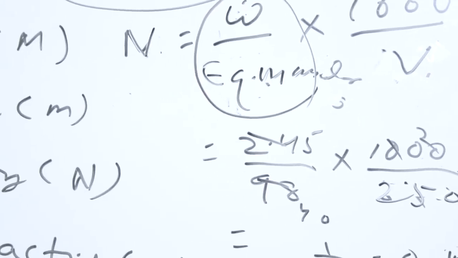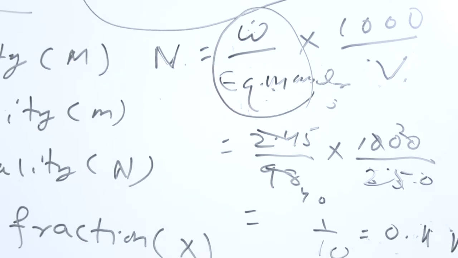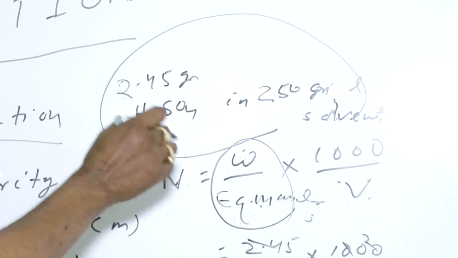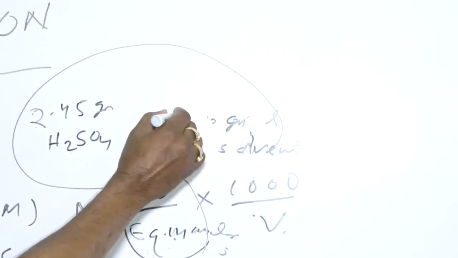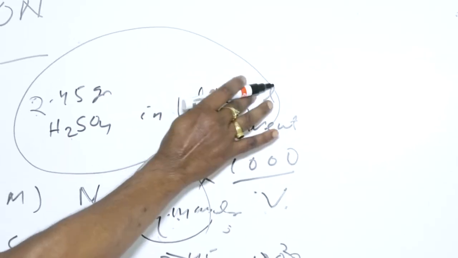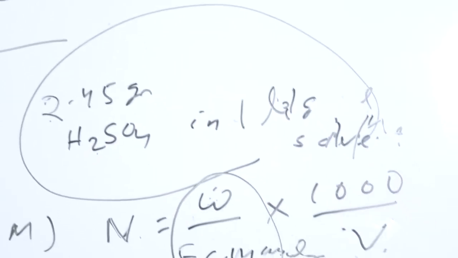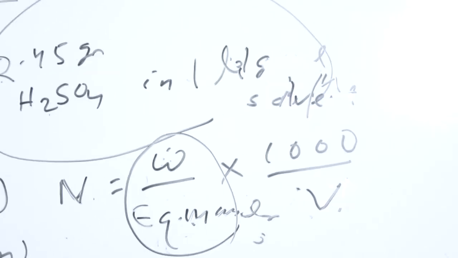So let us consider one example. Let's say if 2.45 gram of H2SO4 is present in 1 liter solution, then calculate its normality. Then the normality can be calculated in a similar way.